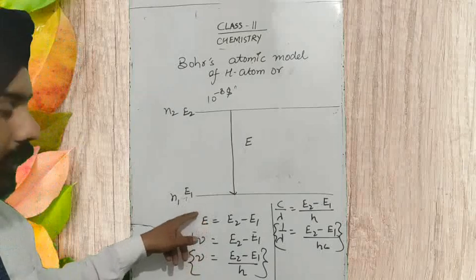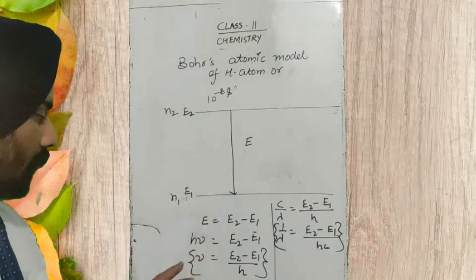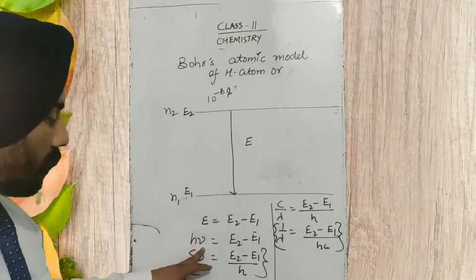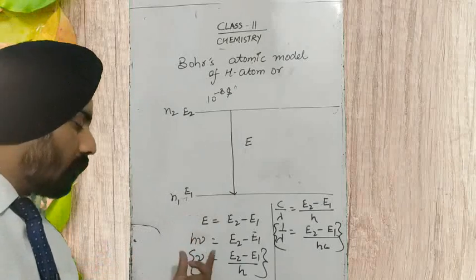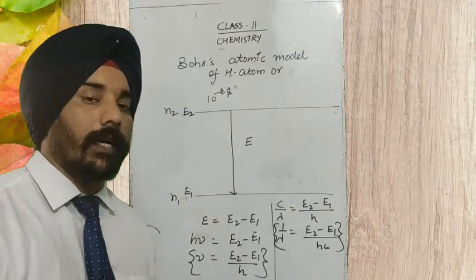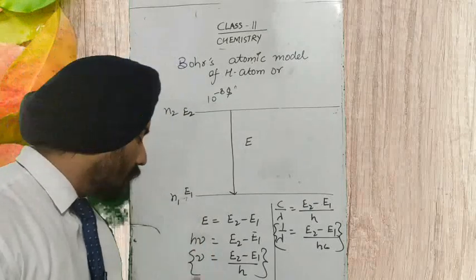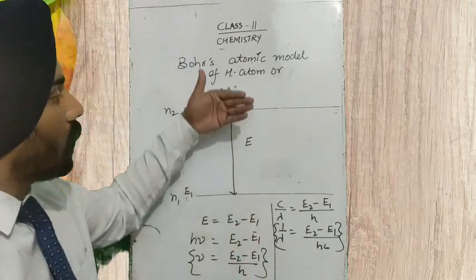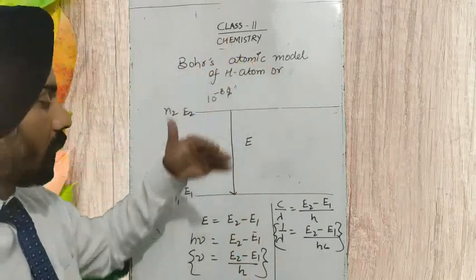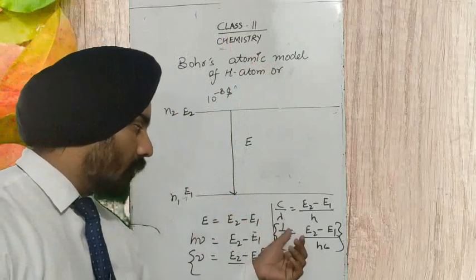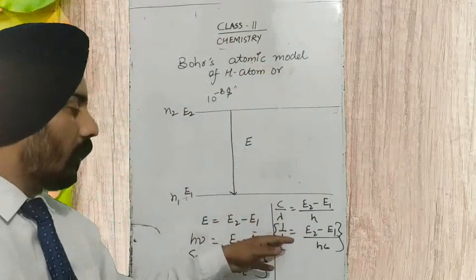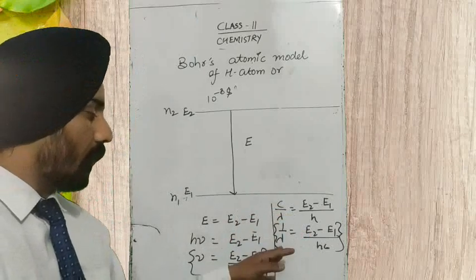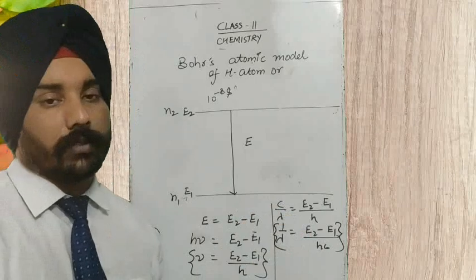And according to the Planck quantum theory, the energy should be equal to h nu, where h is the Planck constant and nu is the frequency of the radiation. Here we can calculate the frequency of the radiation produced by the electron when it was transiting from the E2 state to the E1 state. And instead of writing nu, we can write c upon lambda, and we can find the reciprocal of wavelength also.